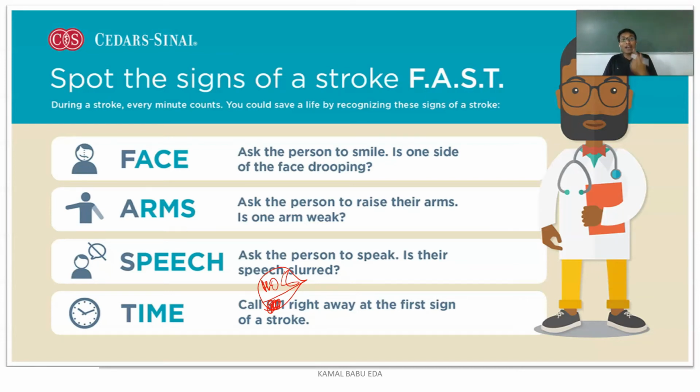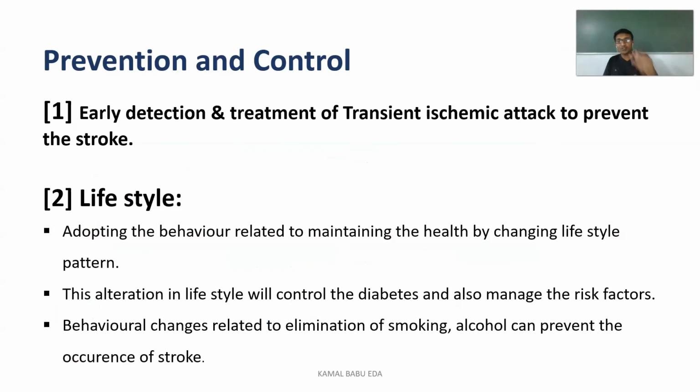Next, you have to ask him to speak. Whenever he is speaking, you can observe slurred speech in the person. And the last, T, stands for time. As I said, time is very crucial here. The earlier you spot the disease, the earlier the diagnosis, the earlier the treatment, and the earlier the recovery of the patient. So how can you prevent and control this stroke?